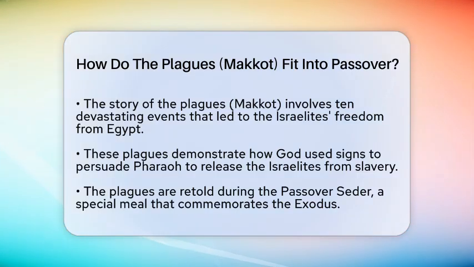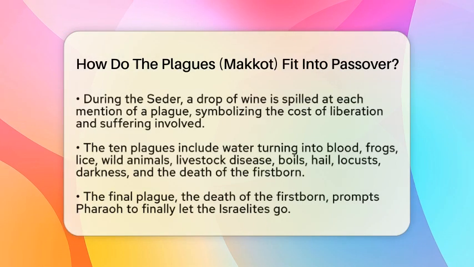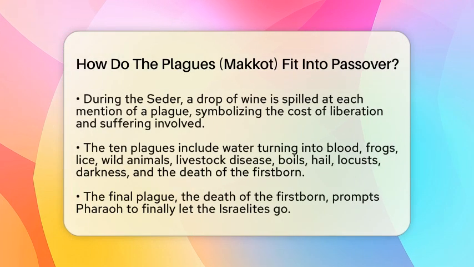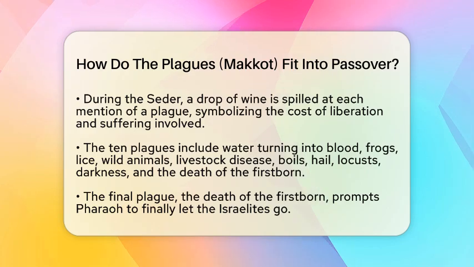But these plagues are more than just history. They shape how Passover is observed today. During the holiday, the story of the plagues is retold at the Passover Seder, the special meal that remembers the Exodus. When each plague is mentioned, people often spill a drop of wine from their cups. This act reminds everyone that even in moments of liberation, there is a cost and suffering involved. It also makes us think about how hardship can lead to freedom.